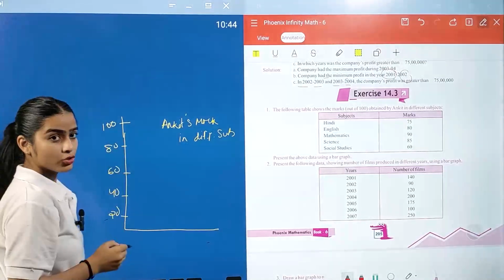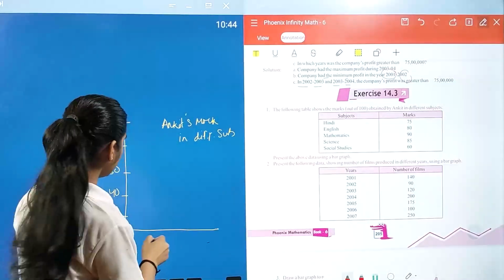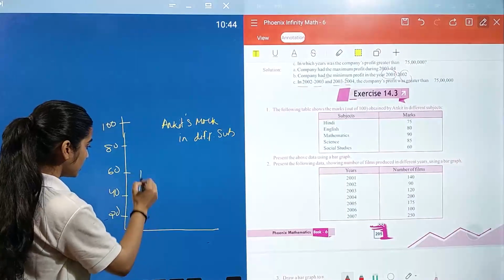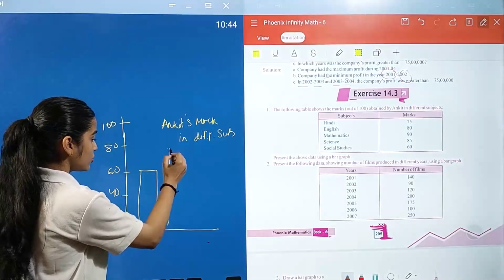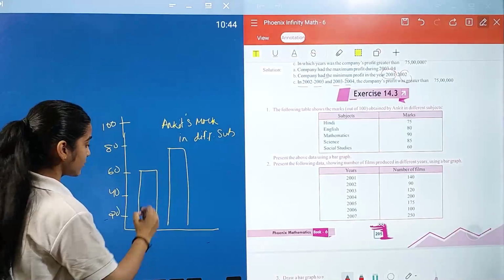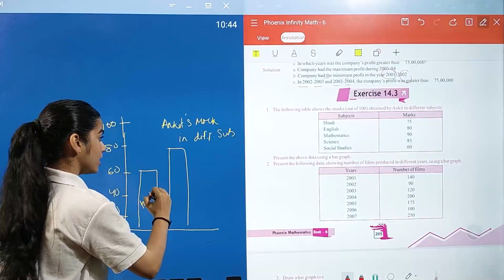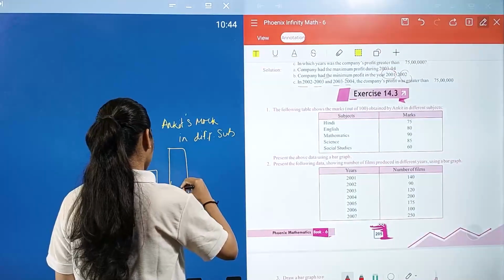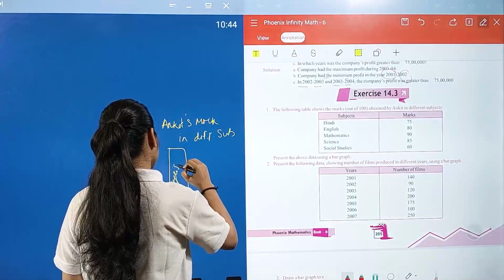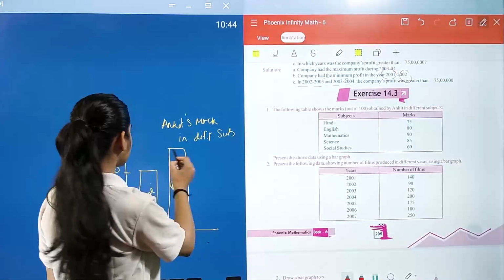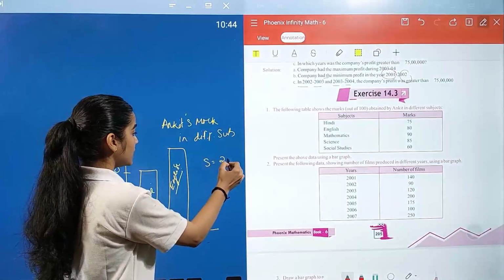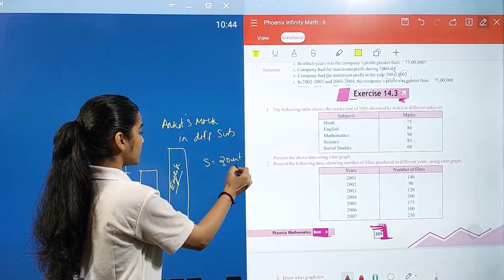Now you can easily show your bars. For 60 you have to mention this. After that you have 80, so you can mention your bars like this. This is the subject for Hindi. This is for English. In the same way you can make your bar graph, and the same process you have to do here. Here your scale is equal to 20 units because we have a gap of 20 units.